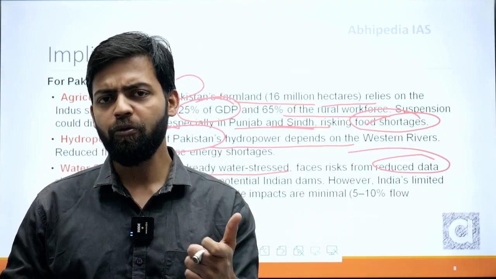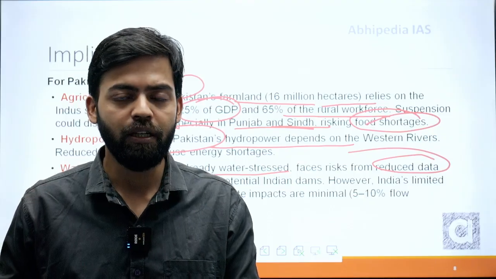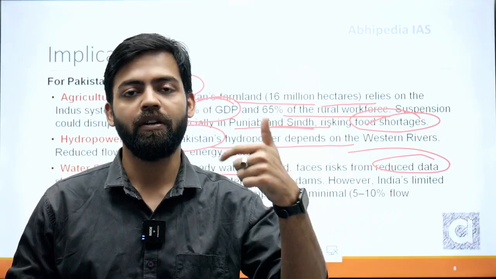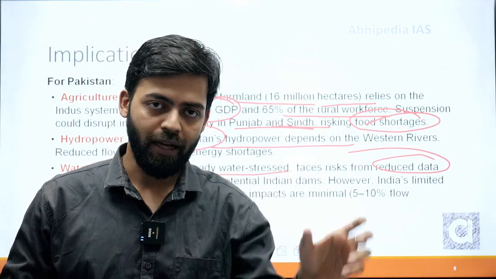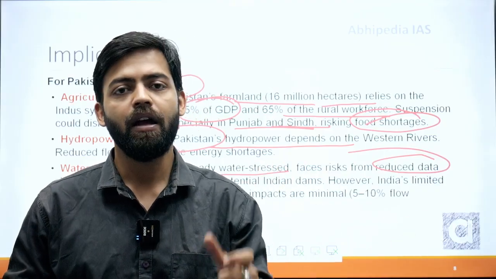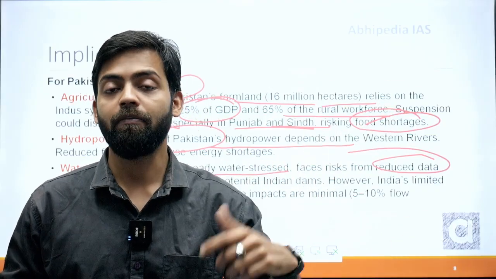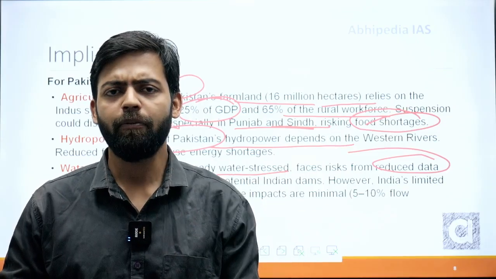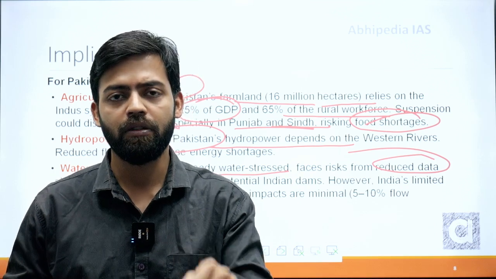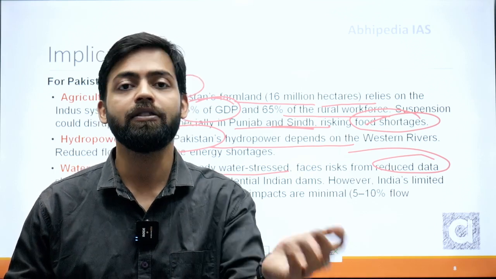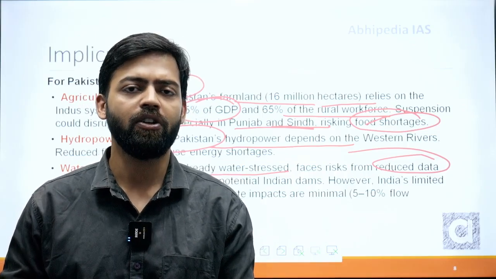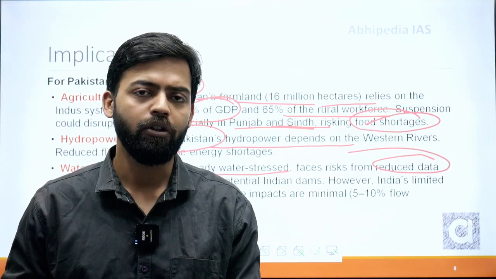And if you have to write any answer related to the Indus Water Treaty, then you have to bring all these points: that it has been suspended for the first time, what the mechanism is, the dispute resolution mechanism, how the water sharing, water allocation is being done, what would be its implication on Pakistan and India. From India's point of view, what could be the possible implication? If we suppose we stress out Pakistan in this situation, then Pakistan might retaliate in some other way. That is the only implication as far as India is concerned. Otherwise, there is no implication related to water or the environmental point of view.